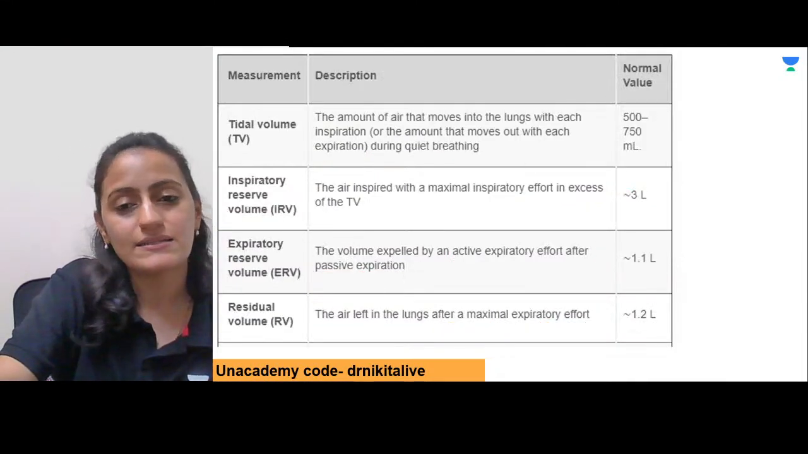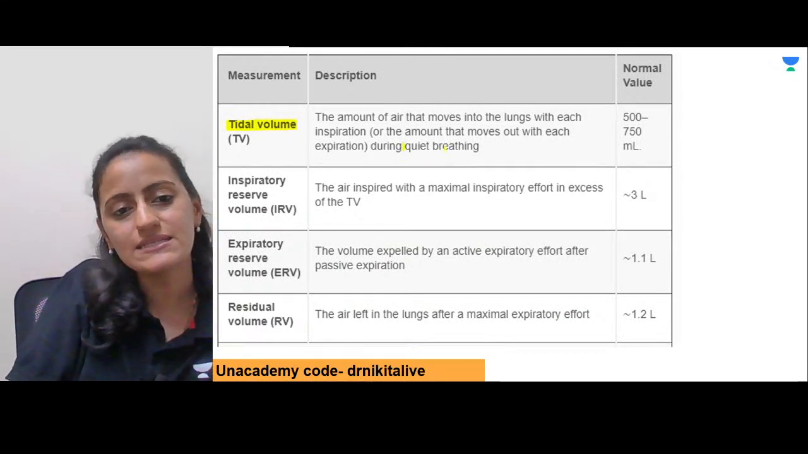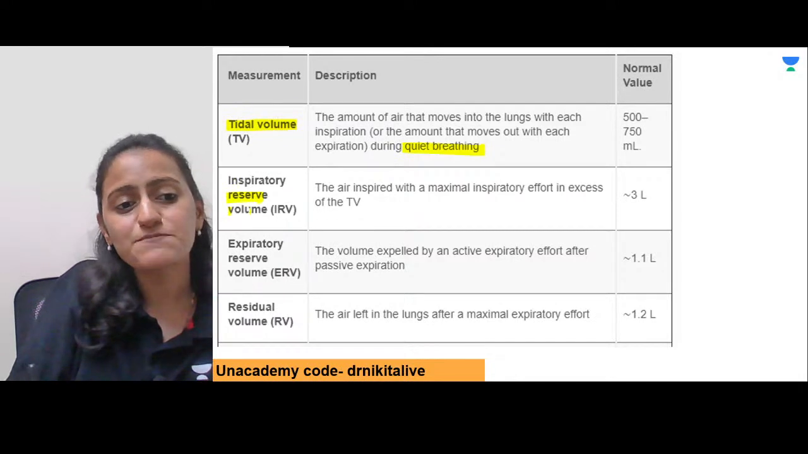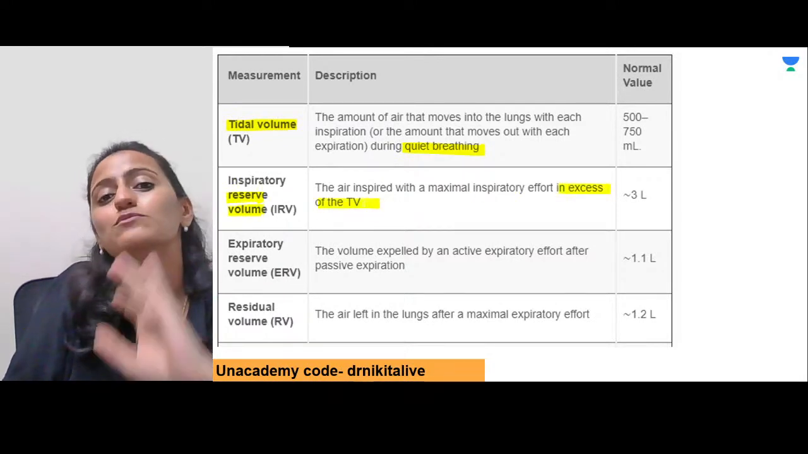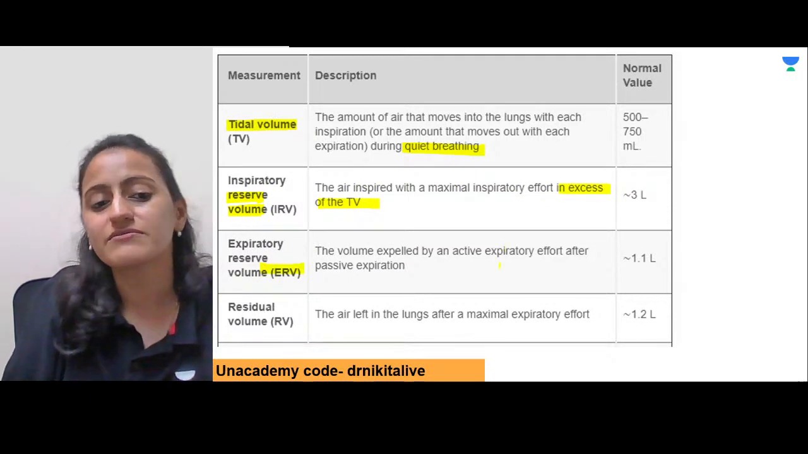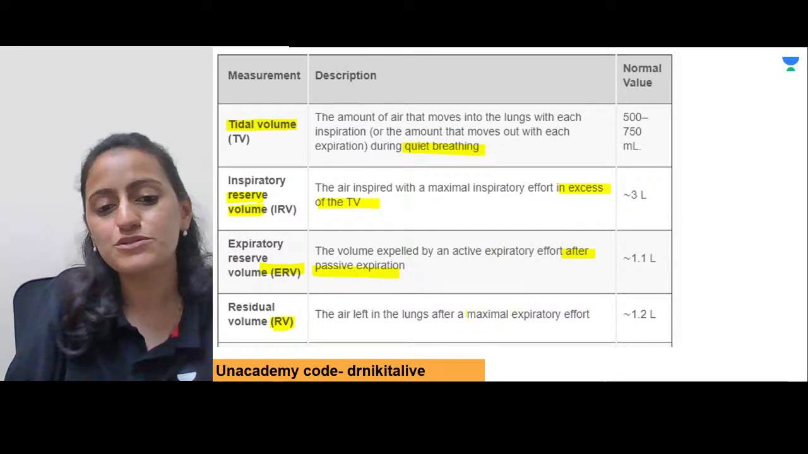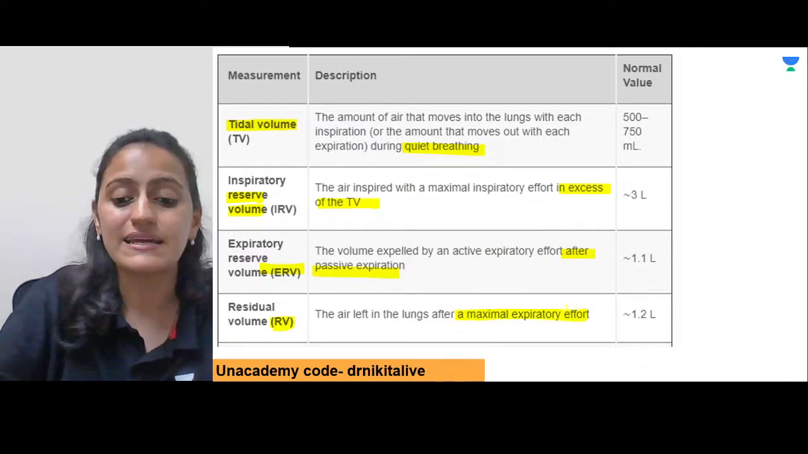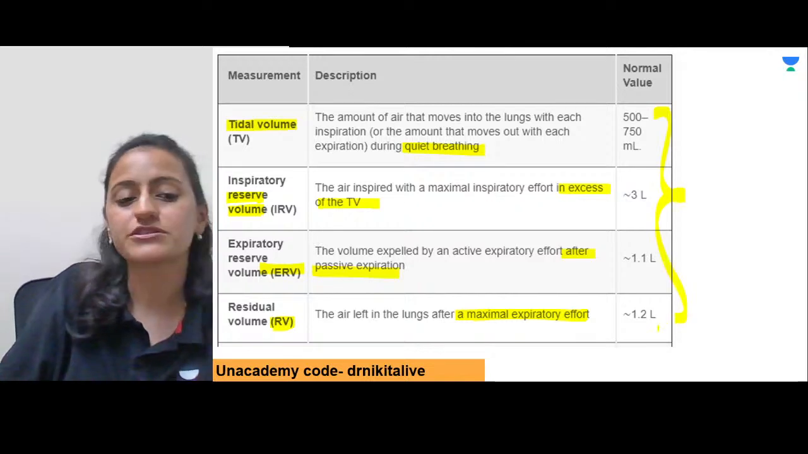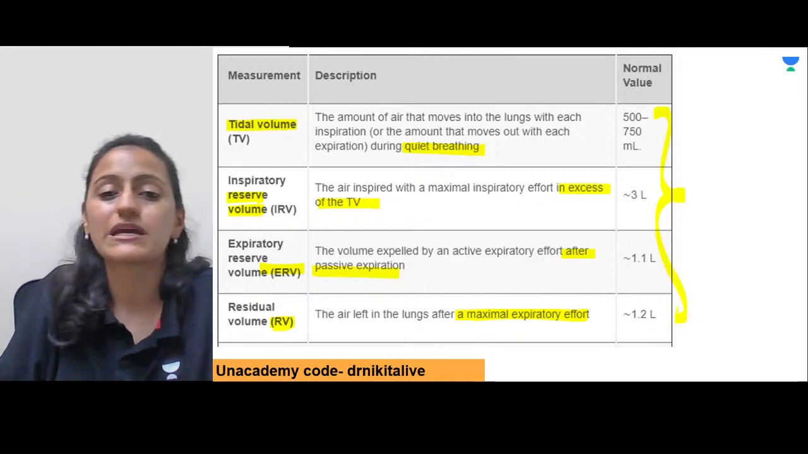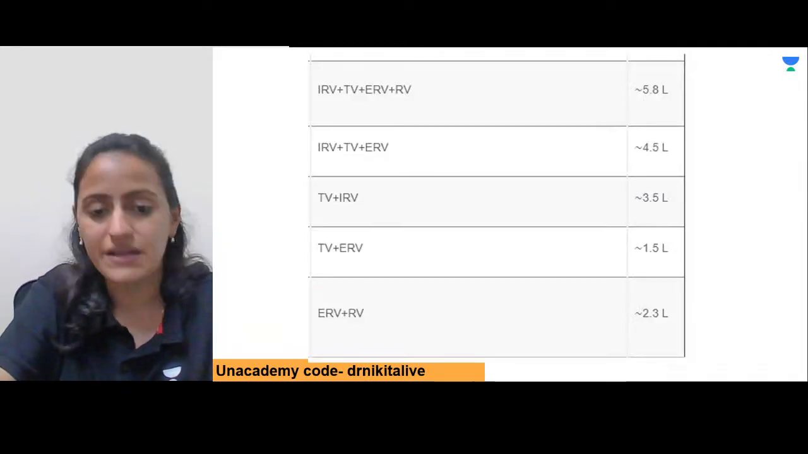Now, this is a table that we have completed. So basically, the first one, tidal, is the quiet breathing. Inspiratory reserve volume is in excess of the tidal volume. Expiratory reserve is in excess of the tidal volume, and residual volume is after maximal expiratory effort. Now, how do we remember these values? If you want to remember these values, we can do that as well. I'll tell you how to remember the values once you see the graph.